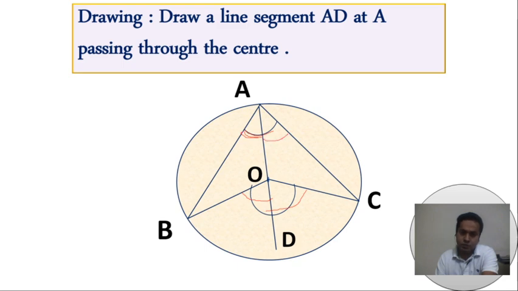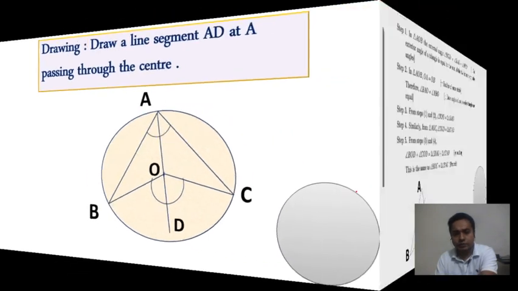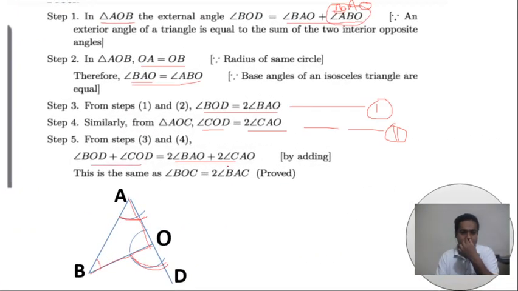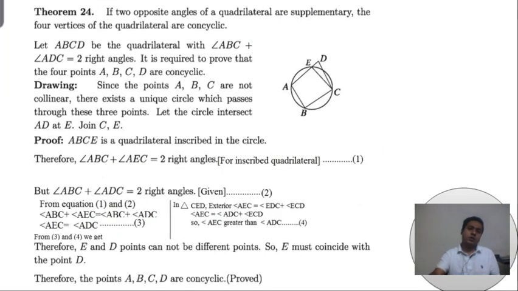The two angles together make BAC. So BOC is equal to twice BAC. This is our theorem 20. Now we want to go to theorem 24.